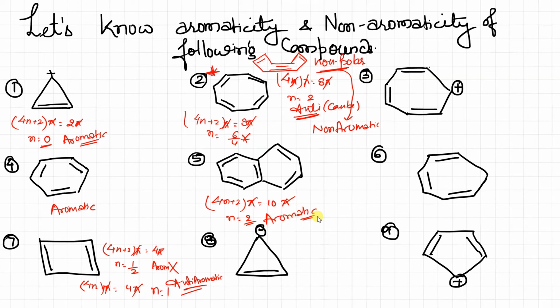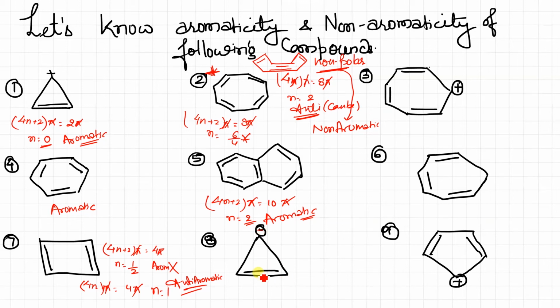Clear? Now in this question, just check how many pi, whether it is an even number or odd number. You can see that there is 1 pi bond only, isn't it? But here is a minus sign, my dear. The minus sign also represents 2 electrons over there, so that will be considered as a pi bond. Did you get what I am saying? The minus sign also represents 2 electrons, so that can be considered as pi electrons over there.